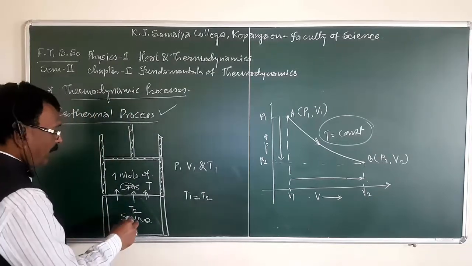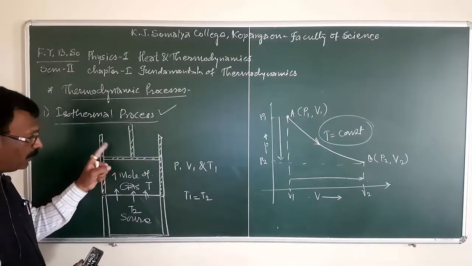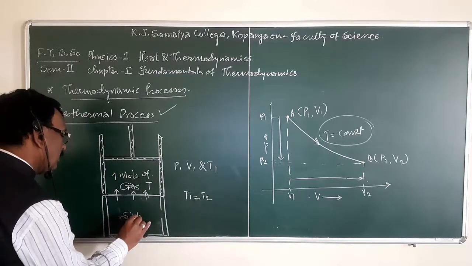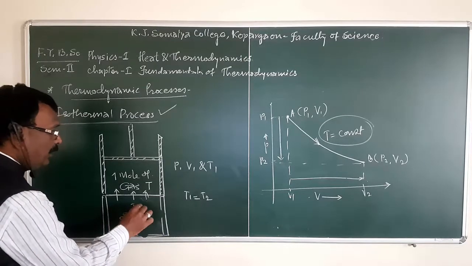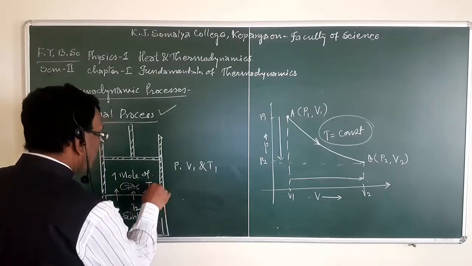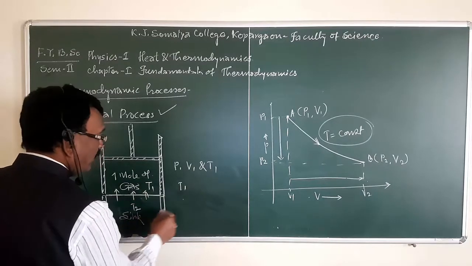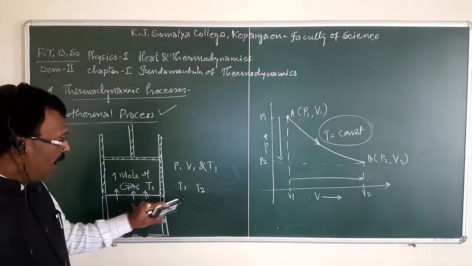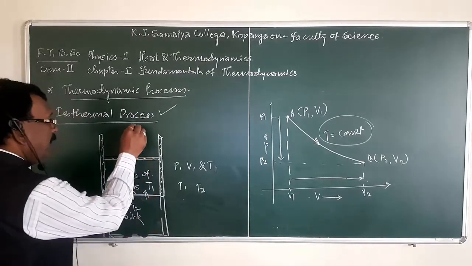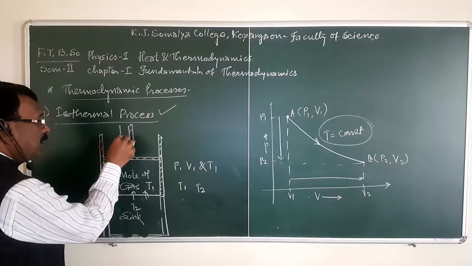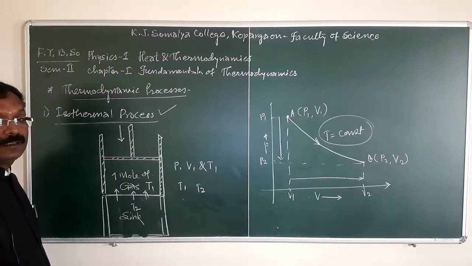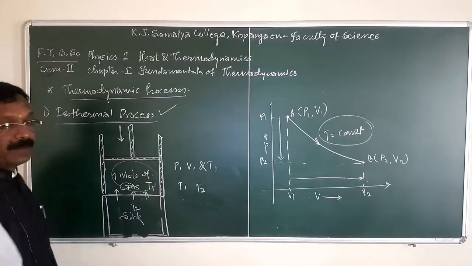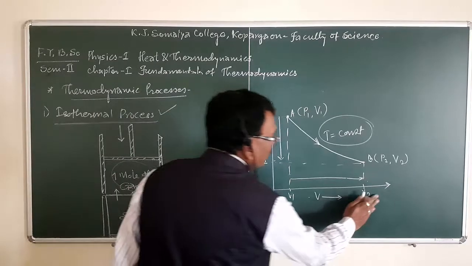Now, if we put this system on a sink whose temperature is T2, here the temperature of the system is T1 and the temperature of the sink is T2. The temperature of the system is high and the temperature of the sink is low. When the pressure on the piston is increased, compression of the gas takes place.